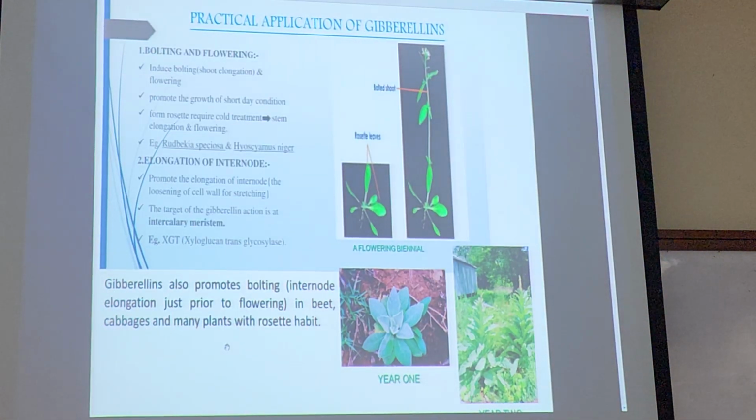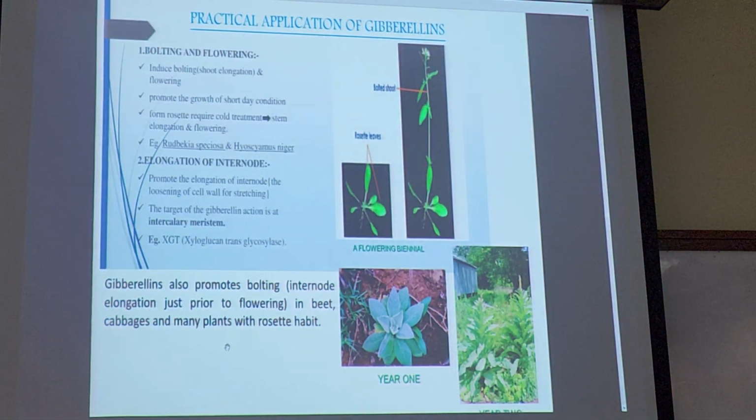Rosette habit is this thing. Remember phyllotaxy earlier? How many of them? Opposite, alternate, and whorl. I said there's another one, right? This one, rosette. Rosette is another form of phyllotaxy.